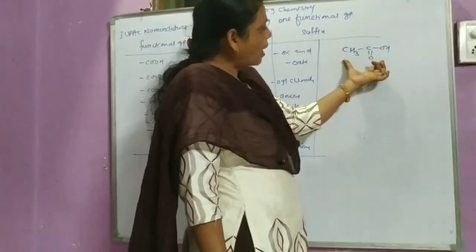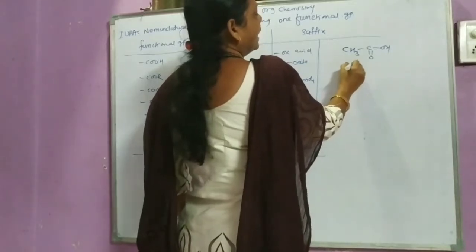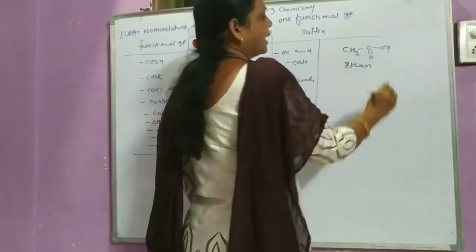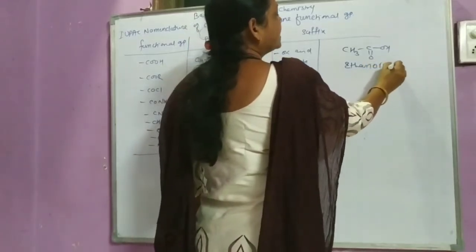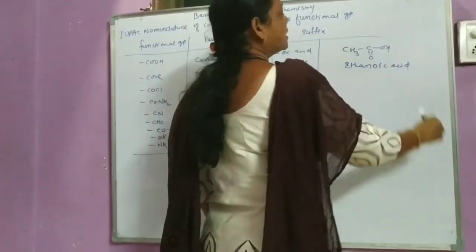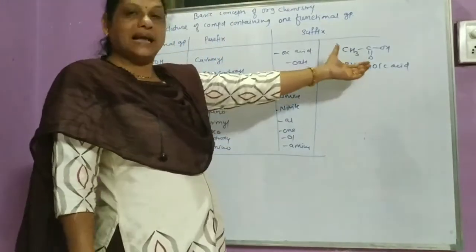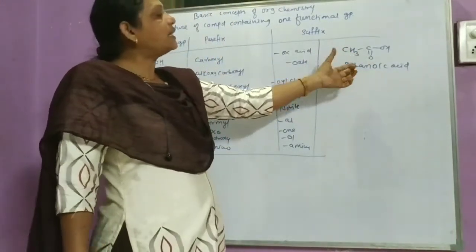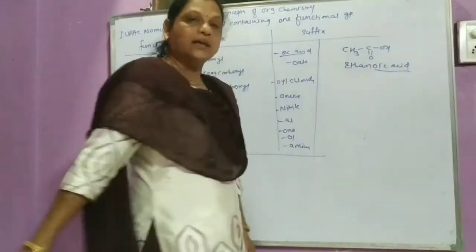In this compound there are 2 carbon atoms, so it is ethane, and the e is replaced by oic acid, so it is called ethanoic acid, or carboxylic acid. So for ethanoic acid the suffix oic acid is used.